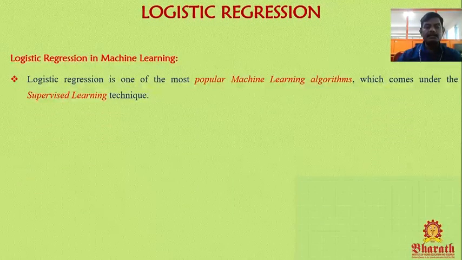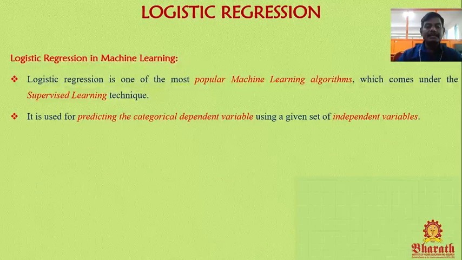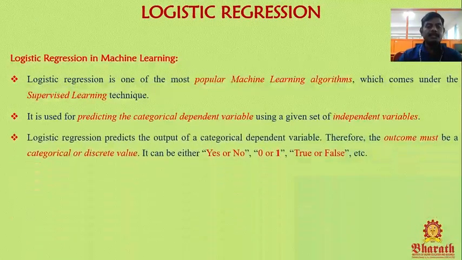Next, logistic regression in machine learning. Logistic regression is one of the most popular machine learning algorithms, which comes under the supervised learning technique. It is used for predicting the categorical dependent variable using a given set of independent variables. That is very important. I will tell you in the forthcoming slides which one acts as the dependent variable and which acts as the independent variable.